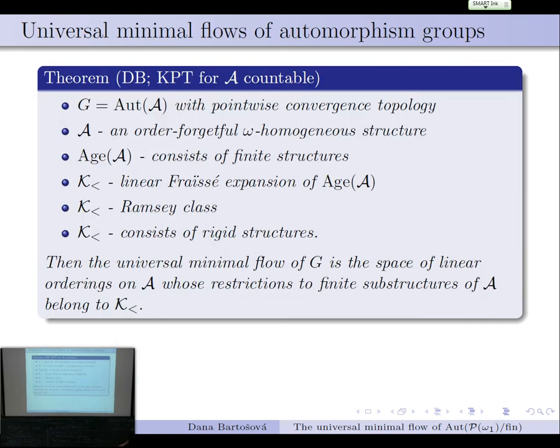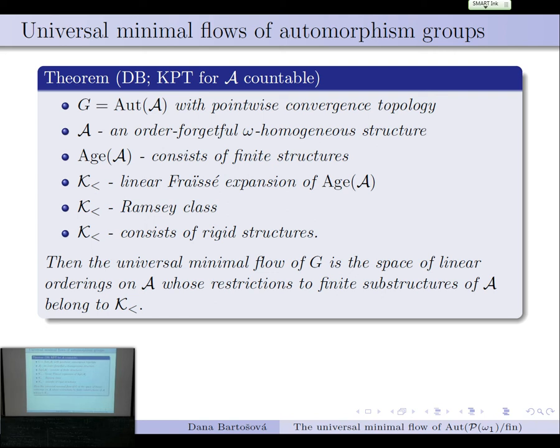And this is the theorem how to recognize which linear orders are the right ones to give us the universal minimum flow. So this is a theorem from Kechris-Pestov-Todorcevic for a countable, and it's possible to push it to uncountable, even though one cannot go the same way as the authors did. I've stated only for order forgetful structure because that's what I need here.